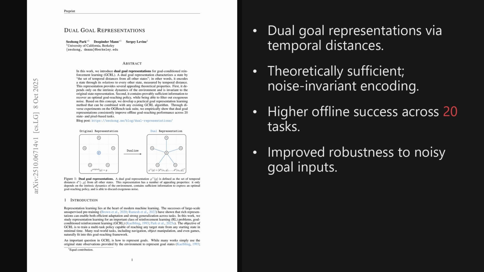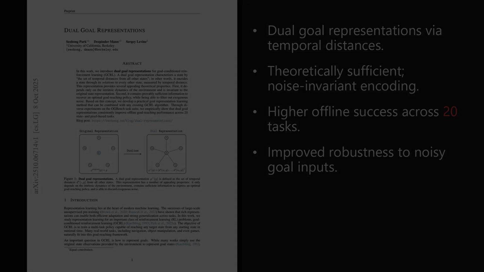The paper is titled Dual Goal Representations, and as we will see later, the implications for representation learning and control are quite significant. The authors also prove sufficiency and noise invariance, then train a practical inner product model via goal-conditioned value learning, report robustness to noisy goals, and discuss where visual puzzle setups and direct policy extractions still struggle.